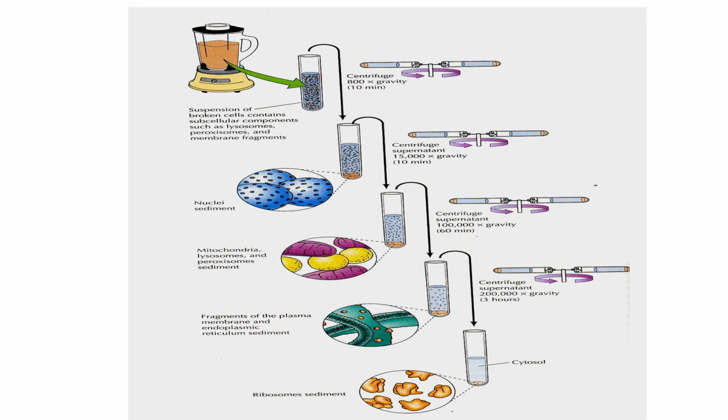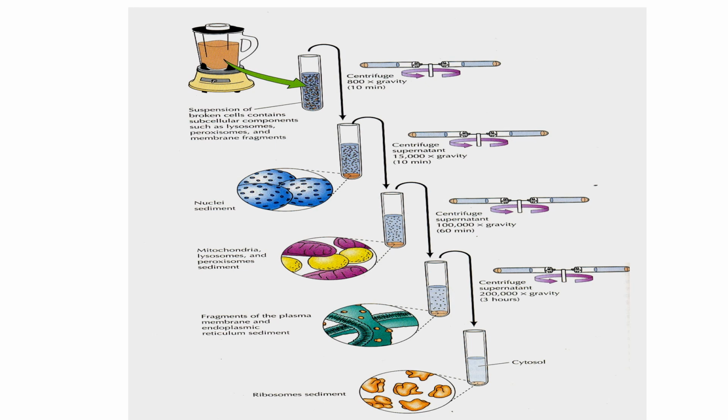Then in the next step, the centrifuge supernatant is centrifuged at 1 lakh g for 60 minutes. So the rest of the cellular organelles, including the mitochondria, lysosomes, and peroxisomes, sediment down to the bottom. In the next step, the centrifuge supernatant is made to undergo 2 lakh g centrifugation for 3 hours. So fragments of the plasma membrane and endoplasmic reticulum segments all sediment down to the bottom of the test tube.